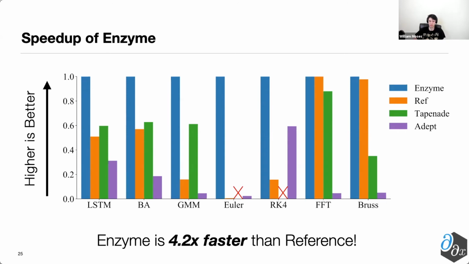Similarly, Adept has additional caveats for its implementation. Specifically, unlike both Tapenade and Enzyme, it has to dynamically store all of the instructions that are evaluated in the forward pass, and then in the reverse pass, interpret what those are to generate the corresponding derivative, which as a consequence is an additional slowdown, usually compared to these other tools.